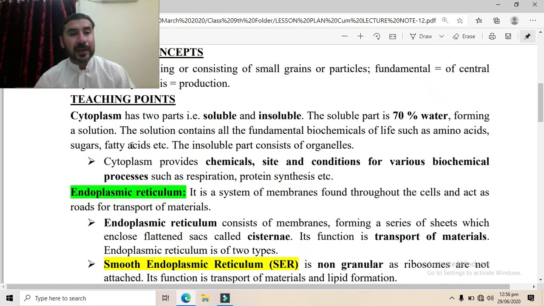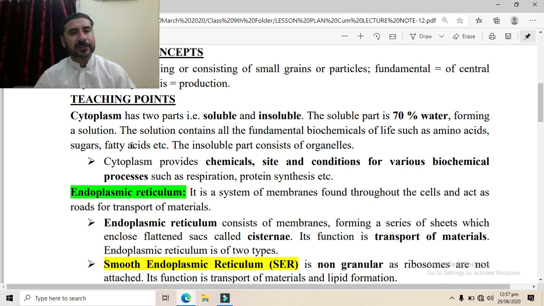Similarly, it provides sites, the area where various biochemical processes take place. For example, respiration. Respiration is a biochemical process. In respiration, the glucose is broken down to carbon dioxide and water, and energy is released. So this reaction basically occurs in the cytoplasm inside the organelle, the mitochondria.